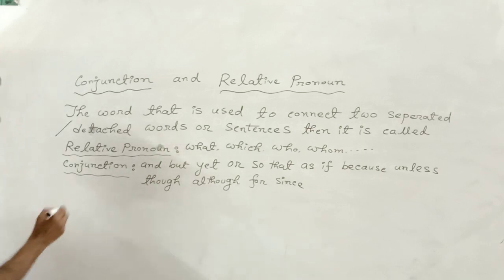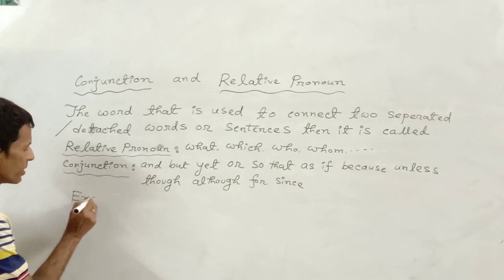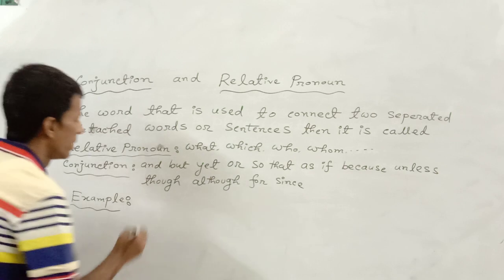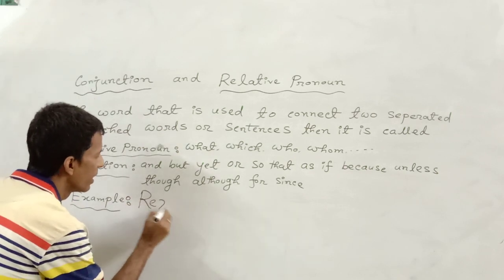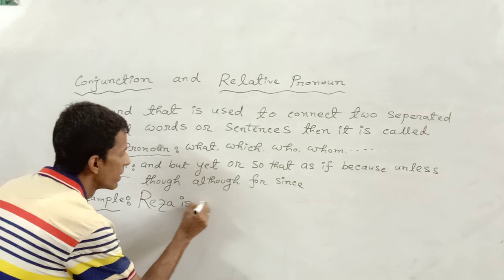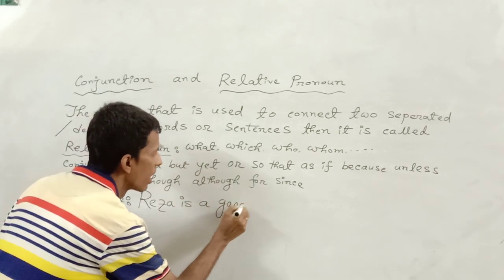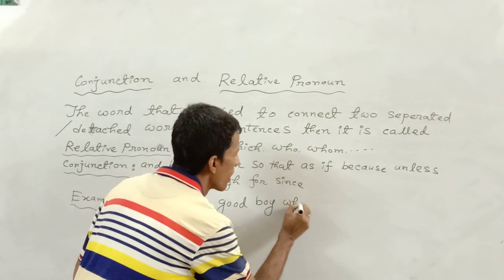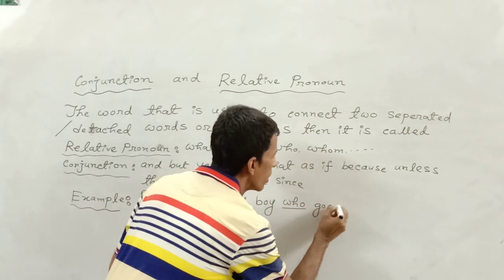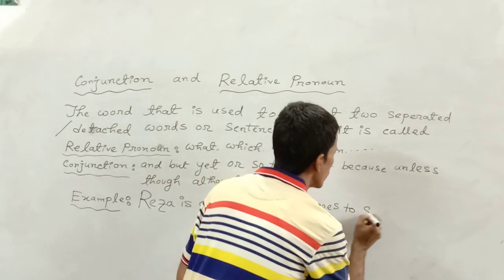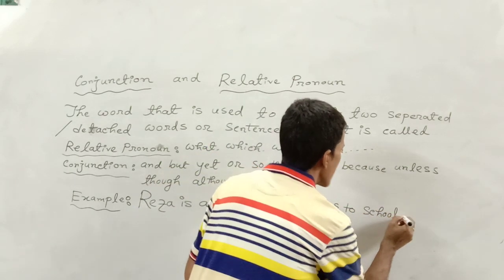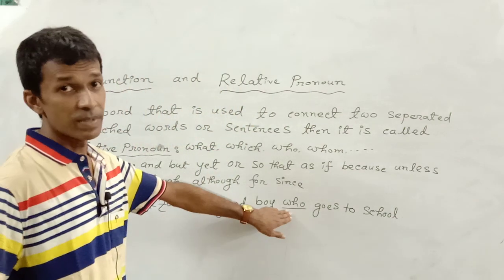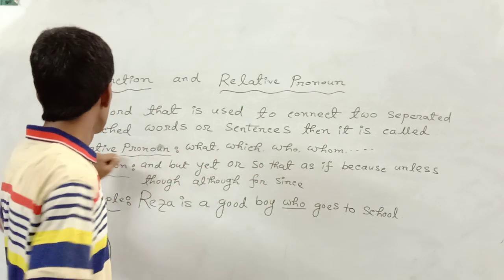Now look at the example from these two parts of speech. Reja is a good boy who goes to school. Here the underlined word is used as a relative pronoun because I have quoted this word from the list of relative pronouns.